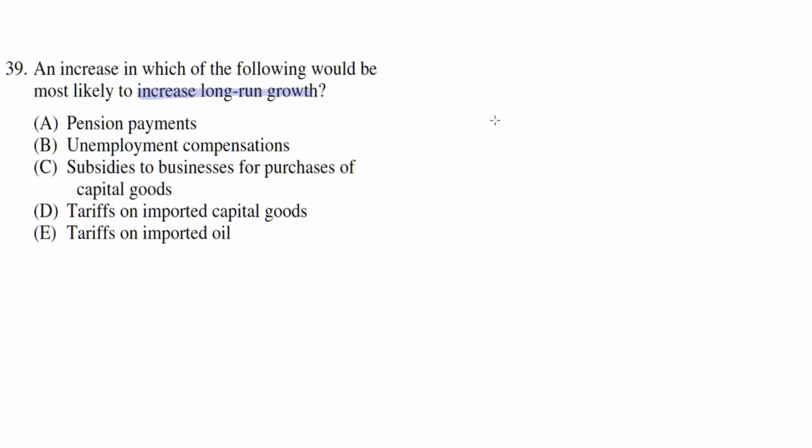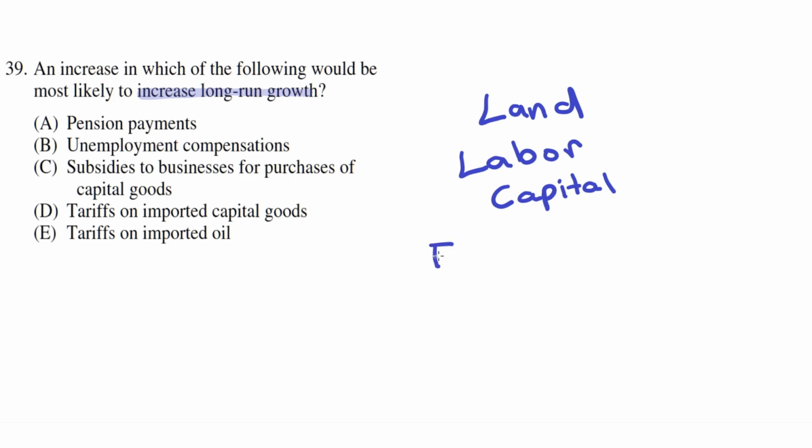long-run growth, and those are the 4 factors of production: land, labor, capital, and entrepreneurship. So, an increase in any of these following 4 factors would result in an increase in the long-run growth. So, option choice A says pension payments.